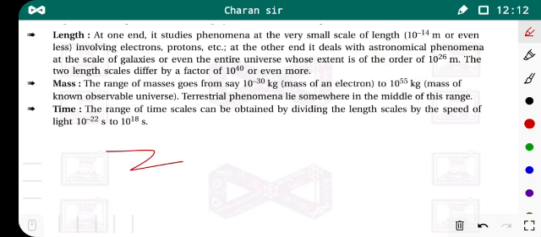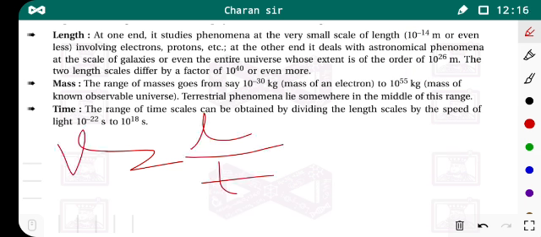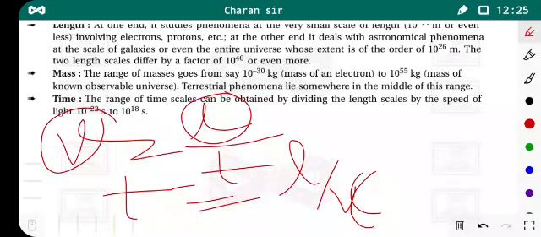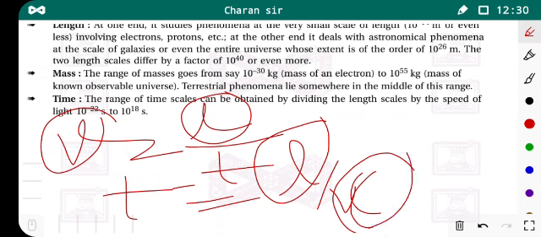We know that the velocity is given by distance by time. We have the length, and this is velocity, the light velocity we take. So t is equal to L by V, or C, that is light velocity. So when we divide the length range by the velocity of the light, we get the range of the times.